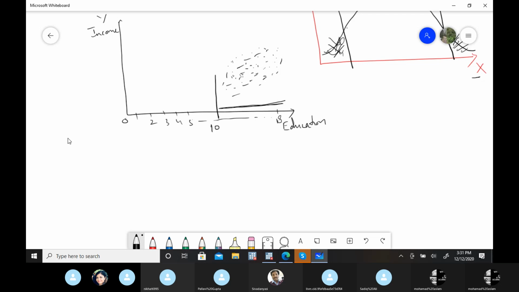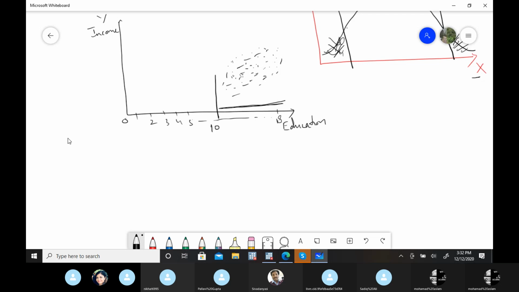It will happen if we apply simple OLS to this particular case. Not passing through the mean is not necessary, it may or may not.